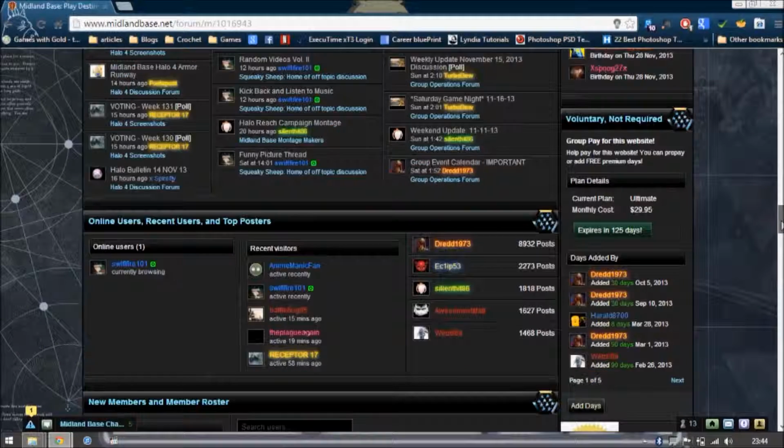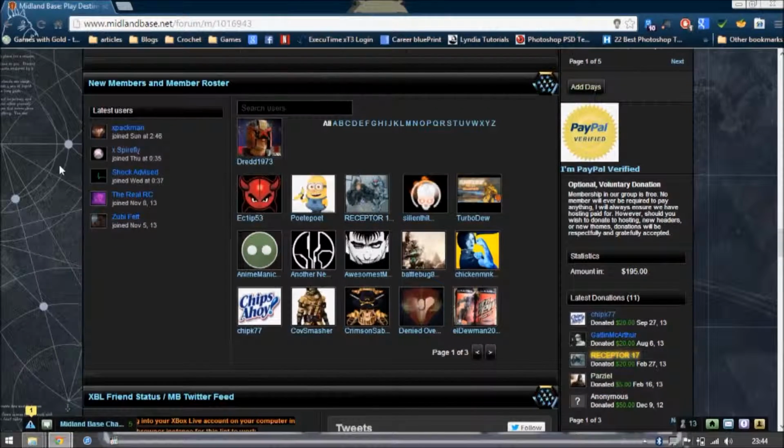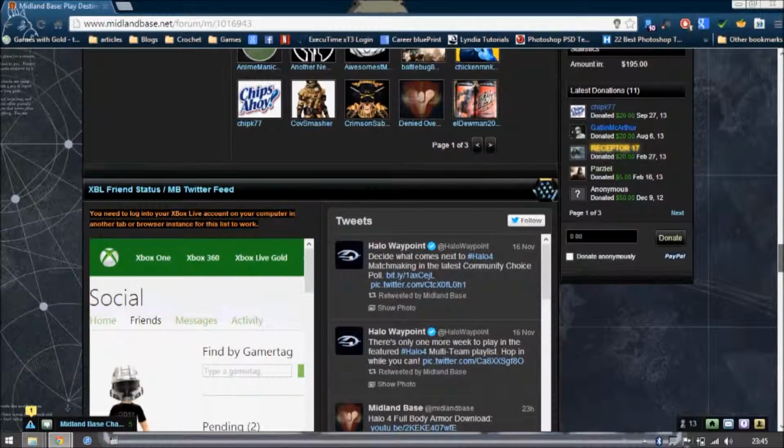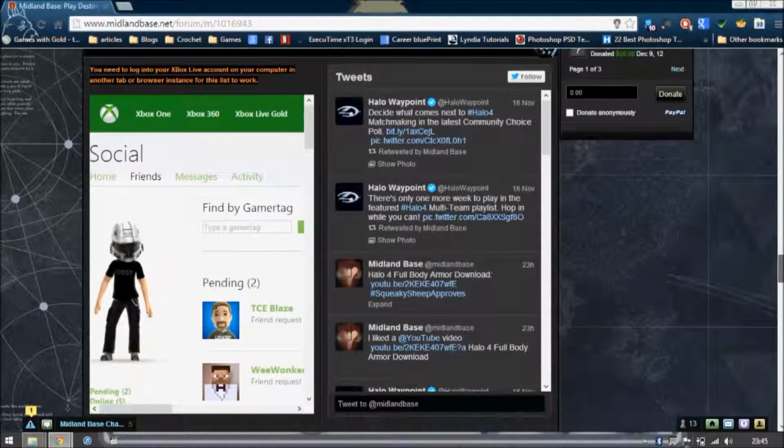If you scroll down some more, you can see our newest users here, and then you've seen this before. This is our members with their little thumbnails. There's 3 pages of those. There's an easier way to view our members, and I'll show you that in a little bit. Once again, you have your tweets.